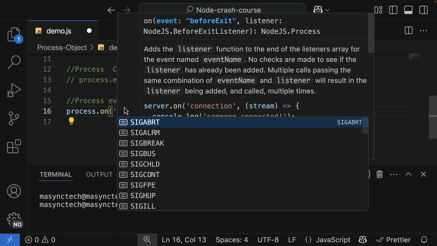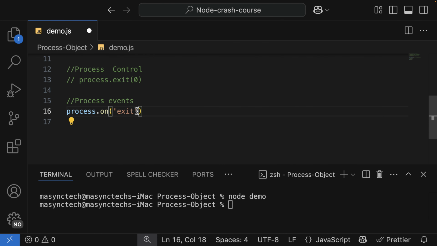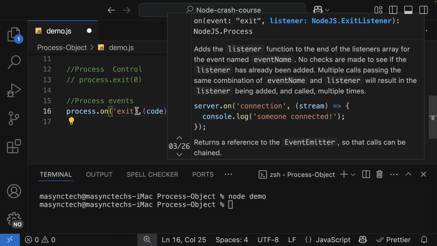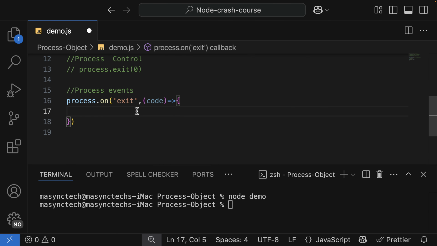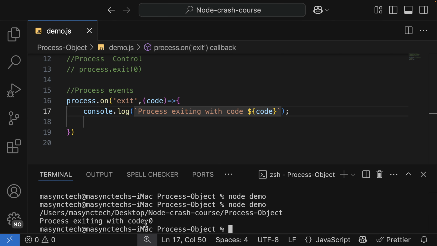In case a user exits the application, we are going to have access to what is called the code, and I'm going to use an arrow function for this. In here, I'm going to log process exiting with the code, and I'm going to inject the code, and let's try it out. And we are exiting with 0 code, which means success.